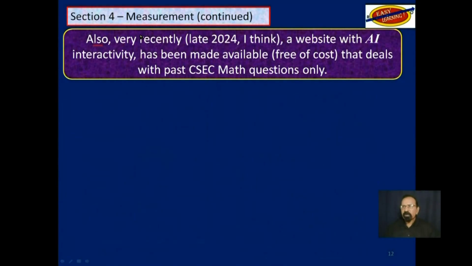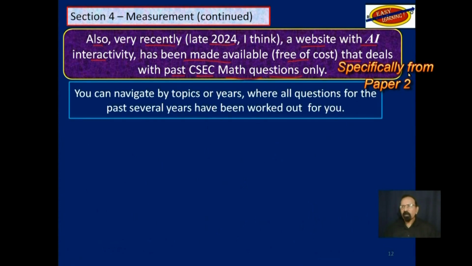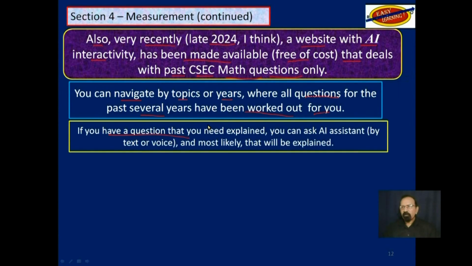Also, very recently, late last year, I think, 2024, a website with AI interactivity has been made available free of cost that deals with past CSEC math questions only. You can navigate by topics or years, where all questions for the past several years have been worked out for you. If you still have a question that you need explained, you can ask the AI assistant either by text or voice, and most likely that will be explained for you.